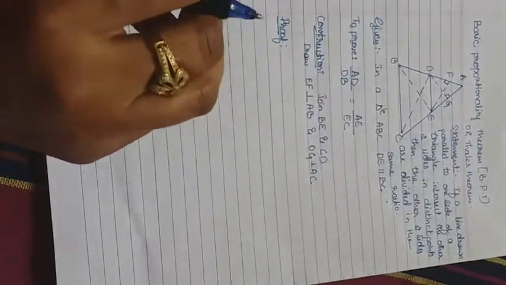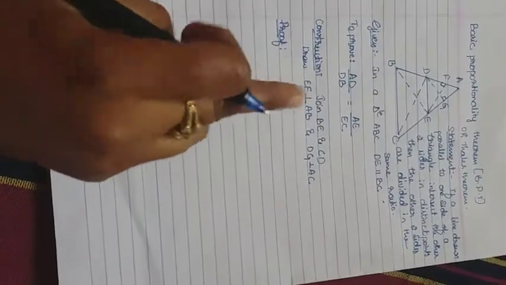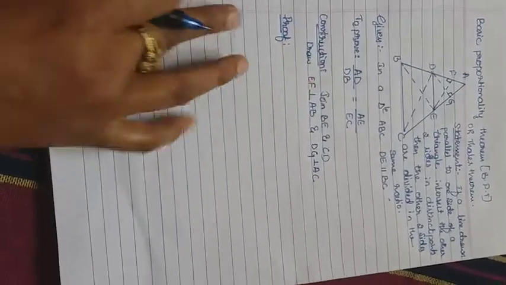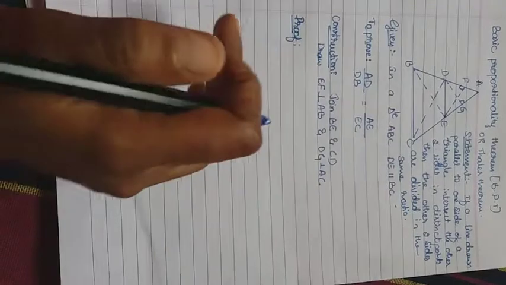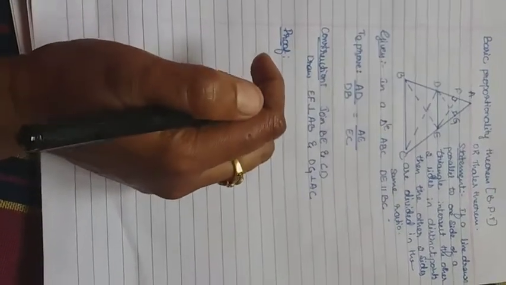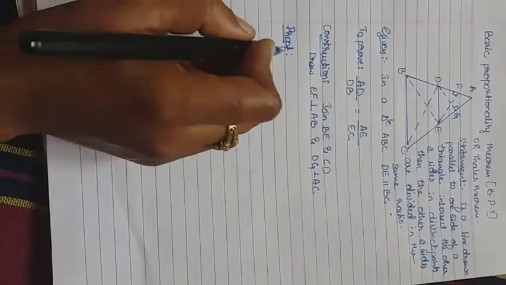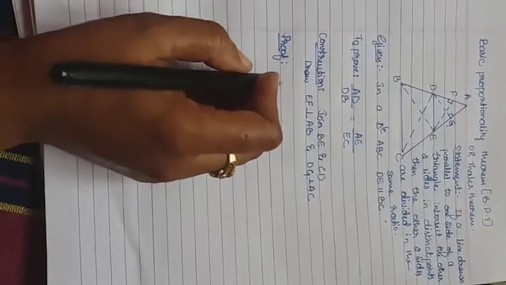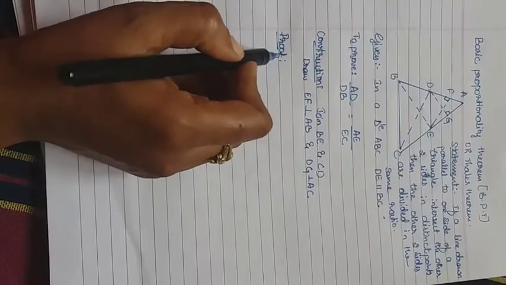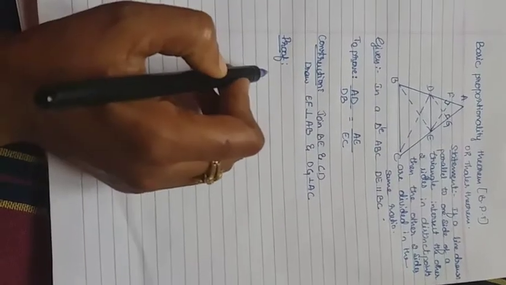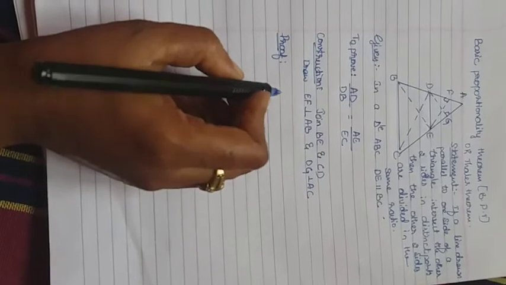Minimum 3 theorems they will ask: 1 or 2 theorems in circles, and 1 or 2 in triangles. So the total of 3 theorems from the circle lesson and the triangle lesson is a compulsory question. You can easily get 15 marks, 5 threes are 15 marks. Proof, the last step, we have to go for the proof, and it is very important also.